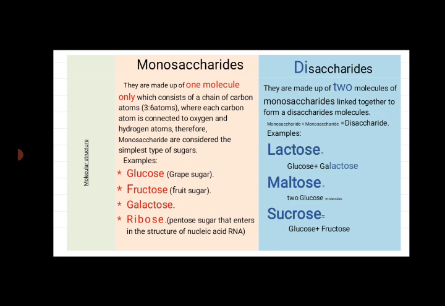Examples of monosaccharides: glucose, grape sugar; fructose, fruit sugar; galactose; and ribose. Ribose is a pentose sugar that enters in the structure of the nucleic acid RNA.